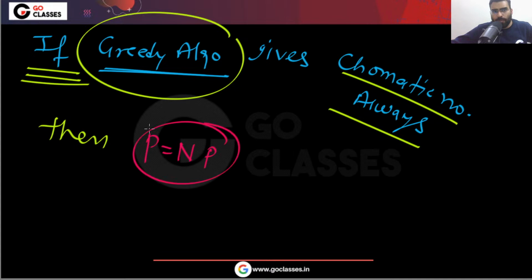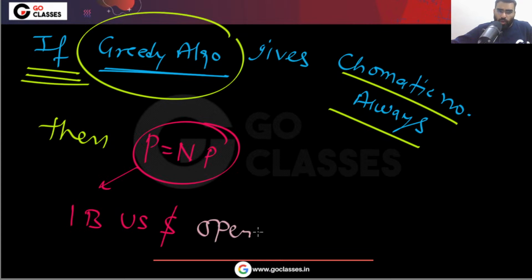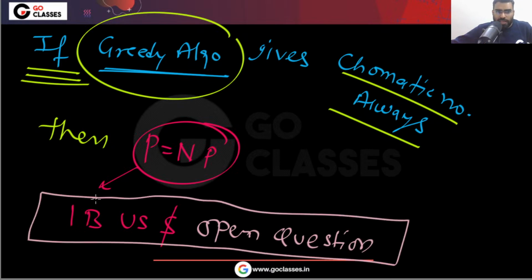So this is an open problem of computer science. This is not in the GATE syllabus, but let me tell you, this is a $1 billion open question. What it means? It means that if you prove that P equal to NP, then you will win $1 million. Are you getting my point?